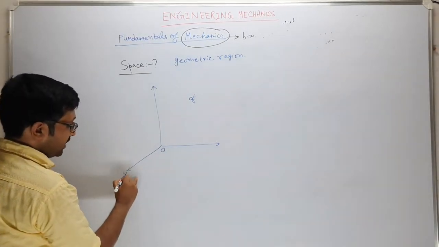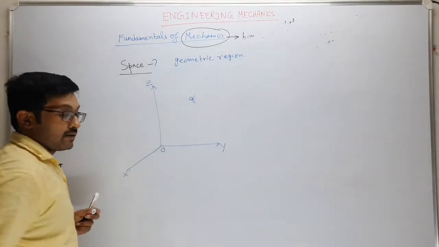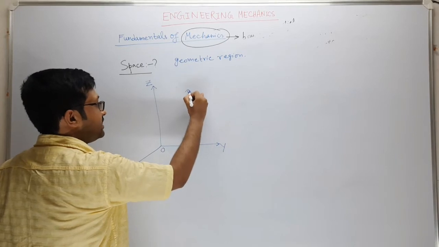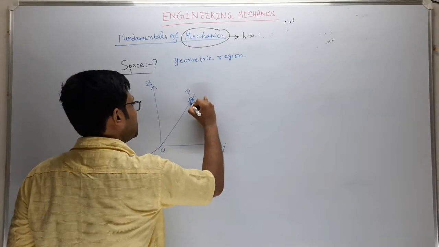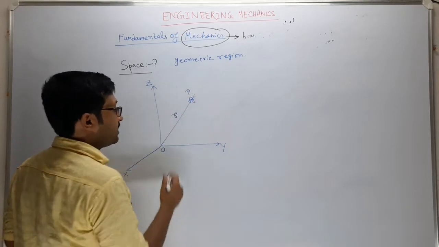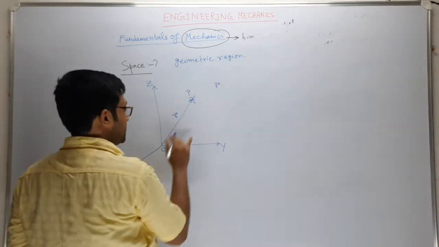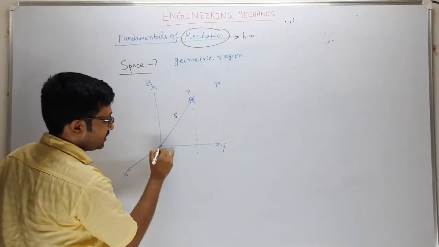This is your x, this is your y, this is your z. Suppose the mosquito is at point P at any instant, so its position is denoted by r, and you can express r by this three-dimensional coordinate system.